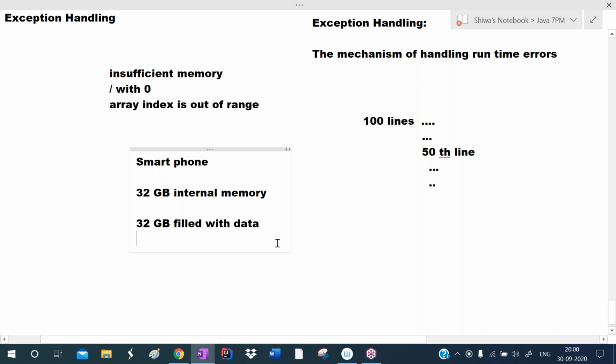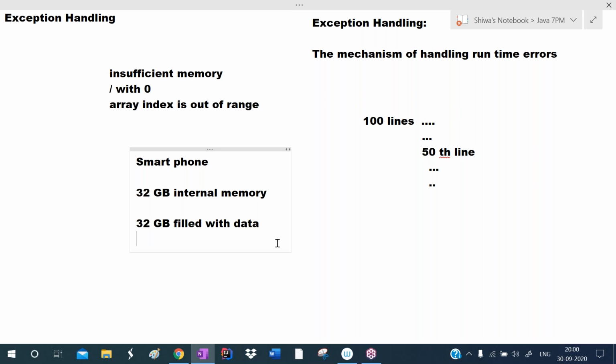Now you are trying to take a selfie. Now the memory is already filled. By using your smartphone, you are trying to take the selfie. Can you take the selfie now? Will that image be stored? No, that image will not be stored because memory is not sufficient. Insufficient memory is there, 32 GB memory already full.